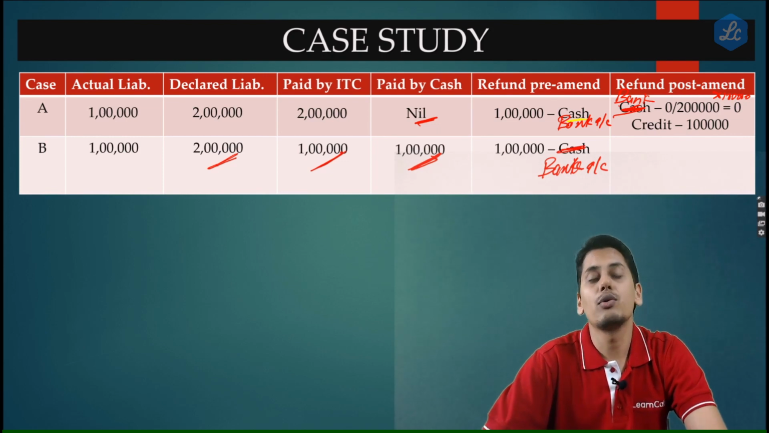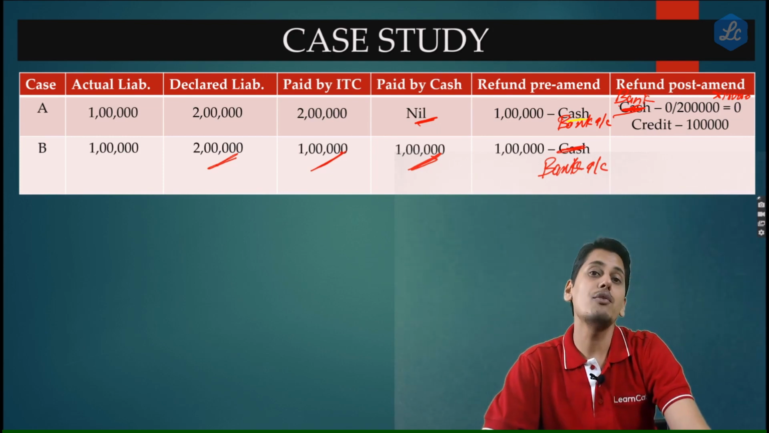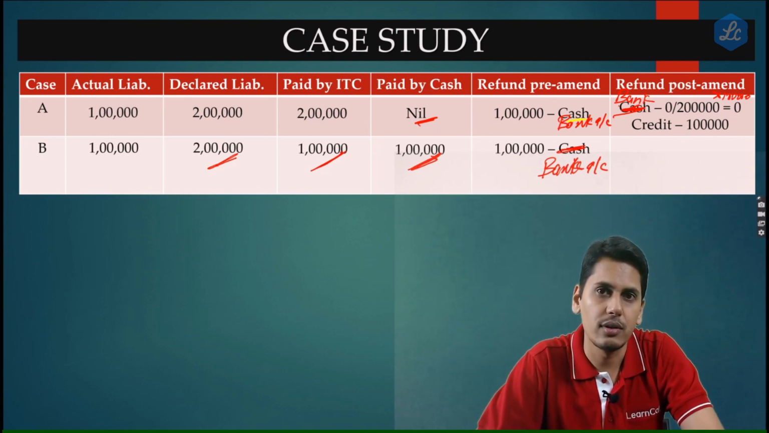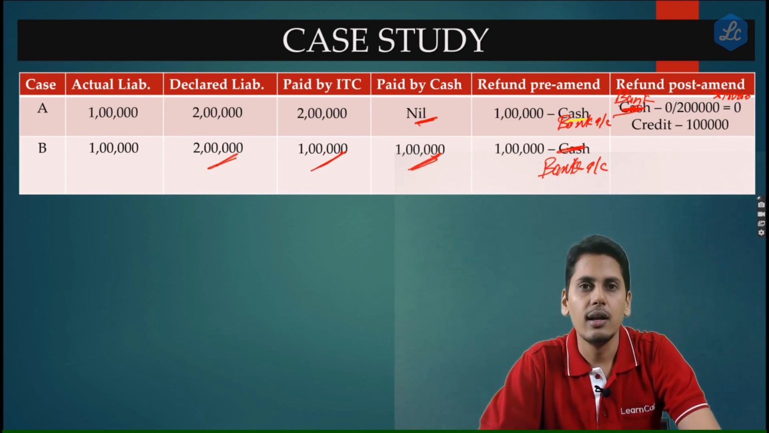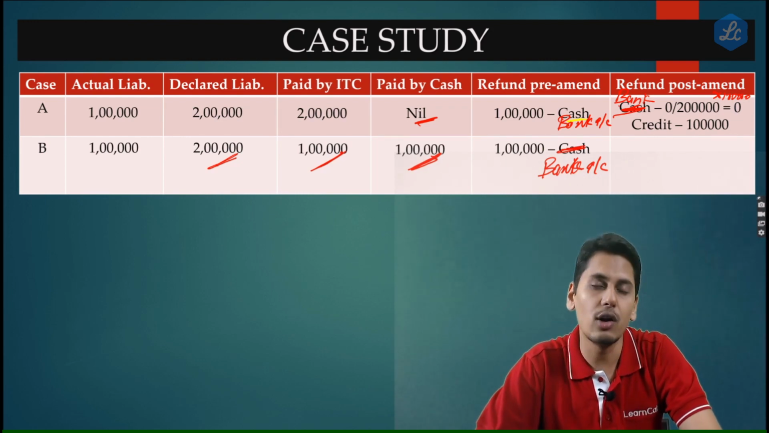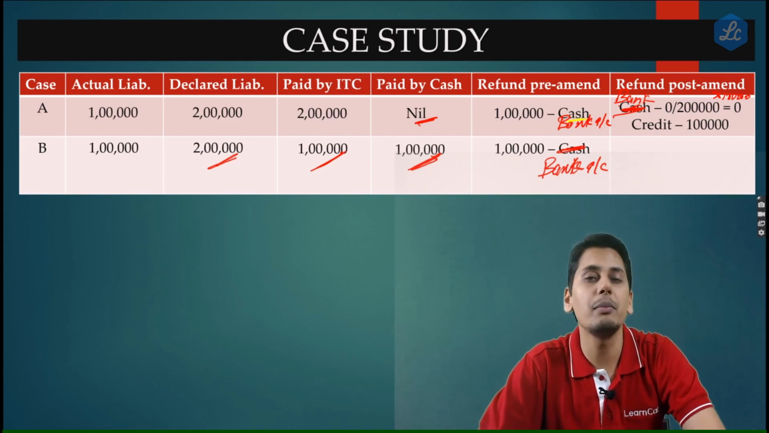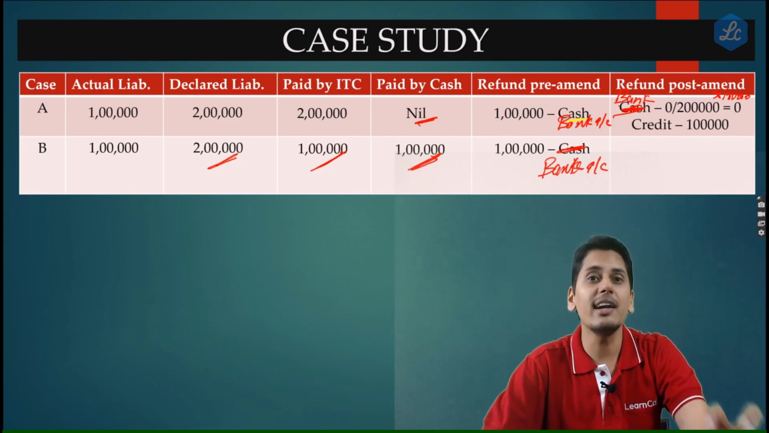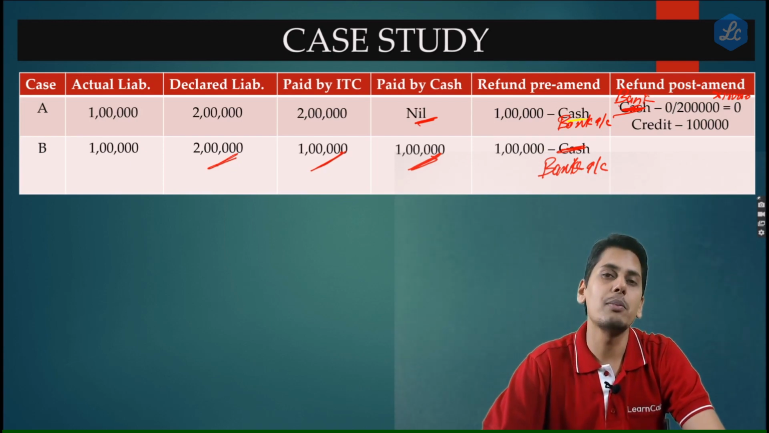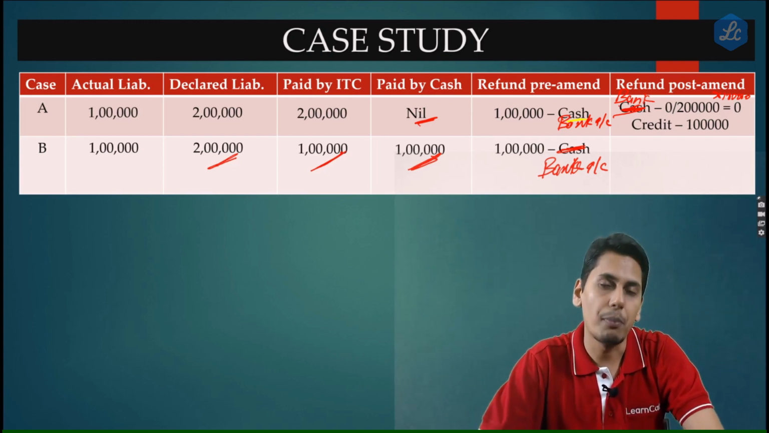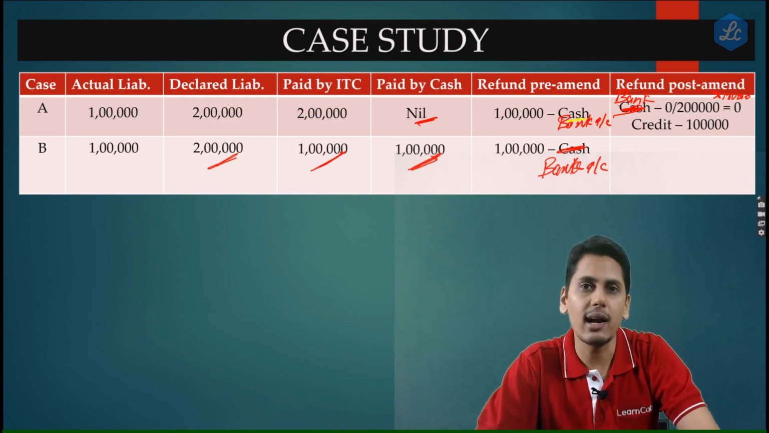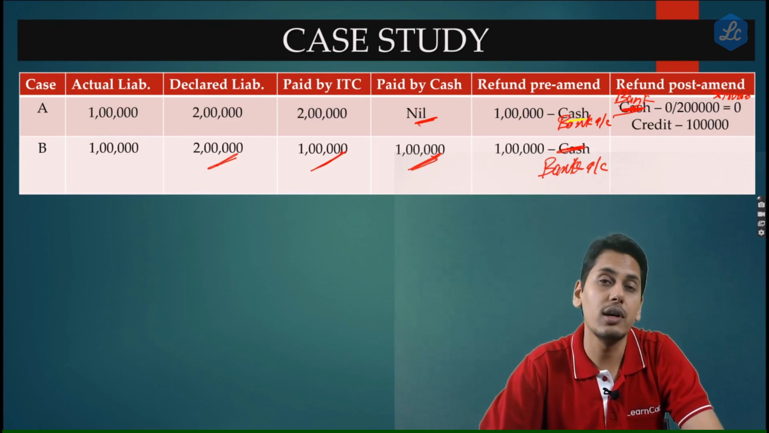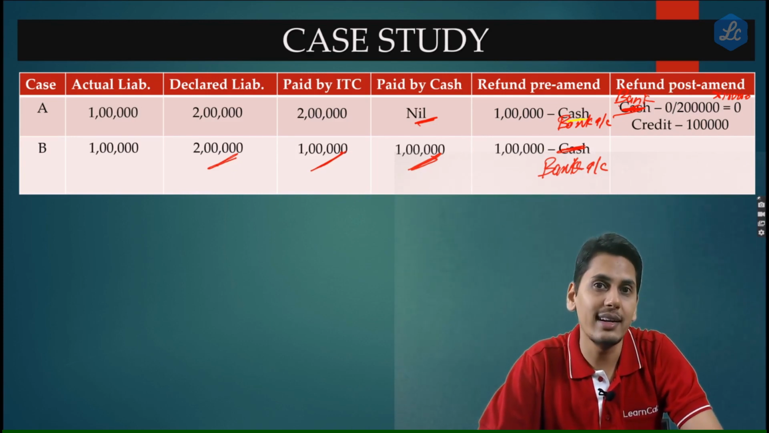Now friends, post amendment, the amended rule tells you that the refund in your bank account would be according to a formula. What is the formula? The formula is liability paid from cash ledger divided by total liability multiplied by the refund amount which you have applied. So much of the amount would go to your bank account. The balance would come to your credit ledger.